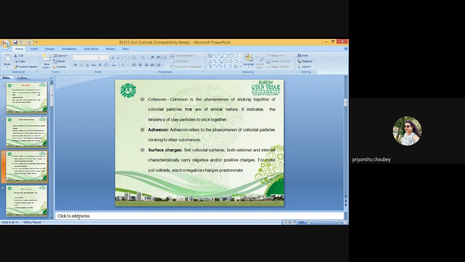To understand the negative charge, it is required to understand isomorphous substitution. Isomorphous substitution is the substitution of one element for another in a mineral without significant change in the crystal structure. So that is isomorphous substitution.